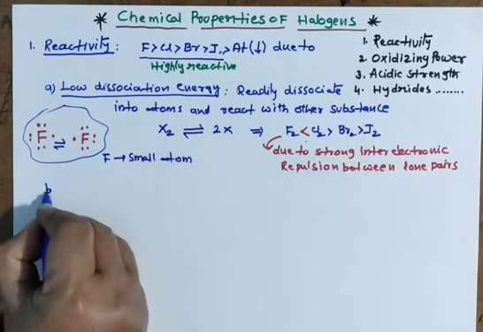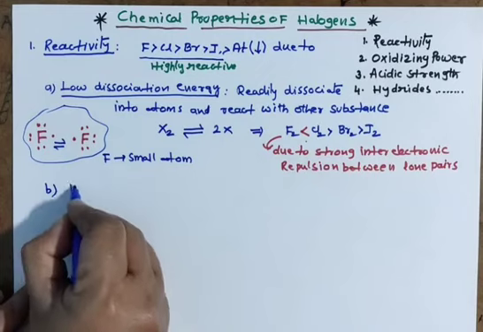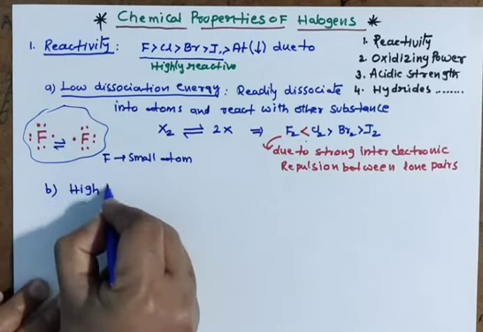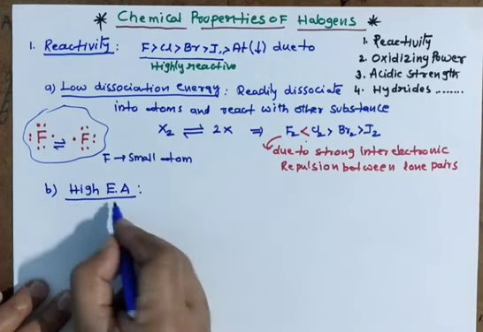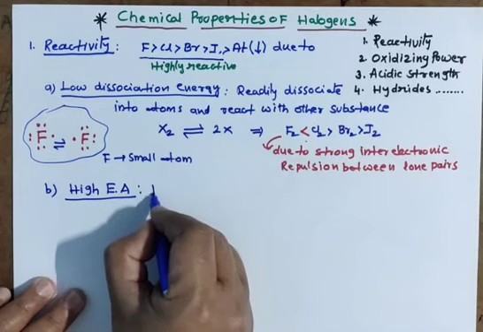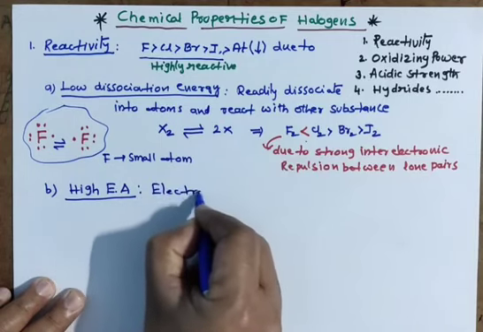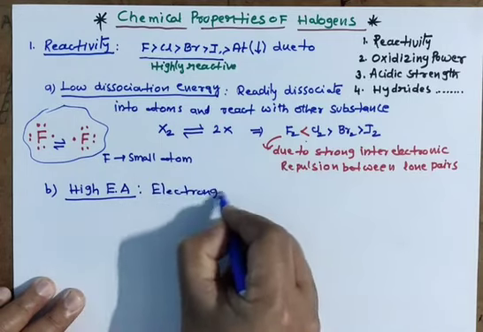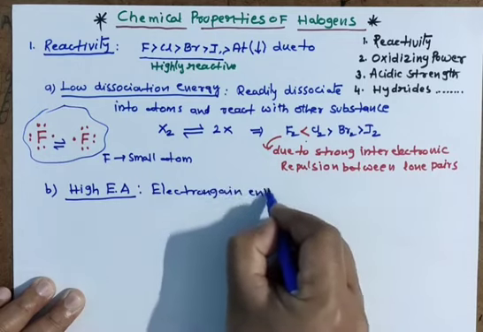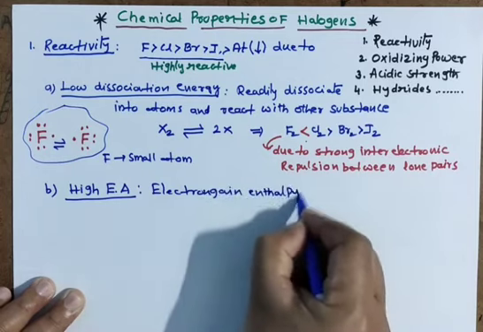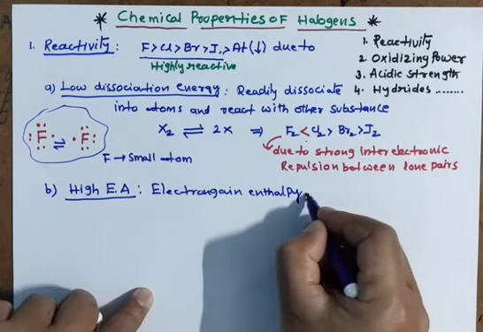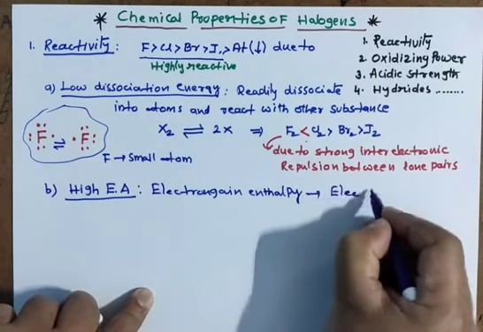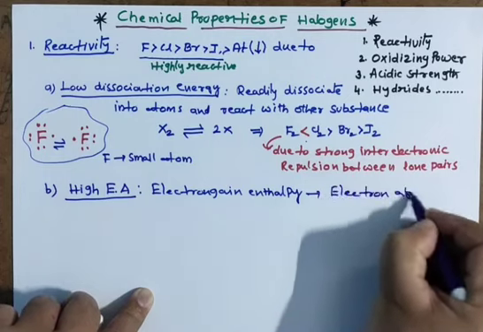And the second reason is high electron gain enthalpy. Clear? So these have high electron gain enthalpy. That is electron affinity, another name we call electron affinity.